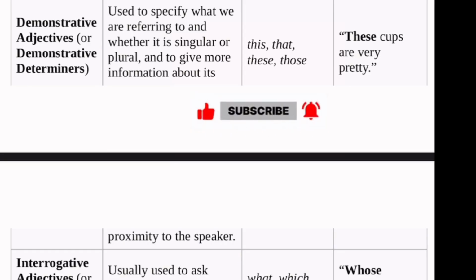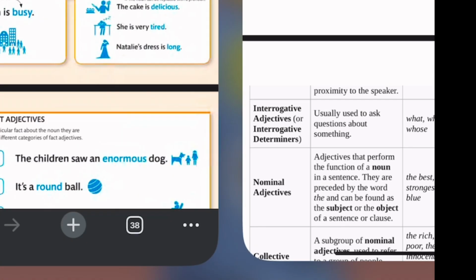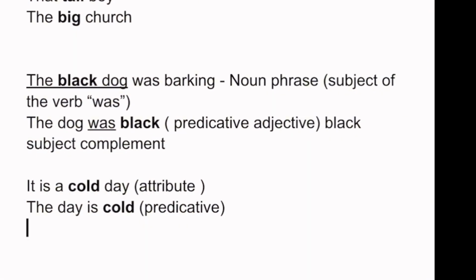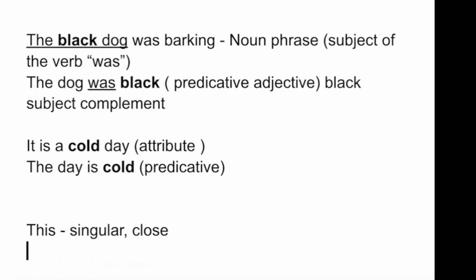This, that, these, those. And this, that is the singular. I can explain a little bit on that. This is singular and we use it for something that is close.